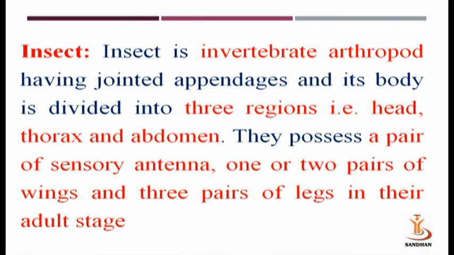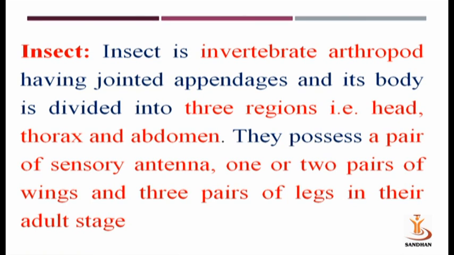So an insect is an invertebrate arthropod having jointed appendages, and its body is divided into three regions, that is head, thorax and abdomen. Invertebrate arthropod, the name itself indicates it does not have any kind of backbone. Arthropod means arthro means jointed and podus means appendages. So the name itself indicates they have jointed appendages. The body is divided into three regions: first head, thorax and abdomen.